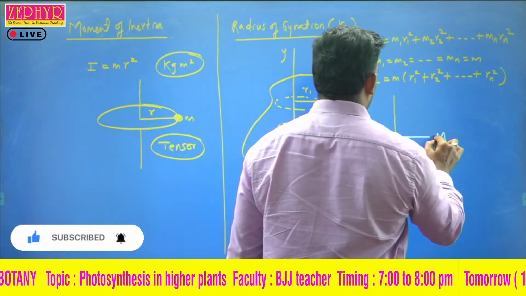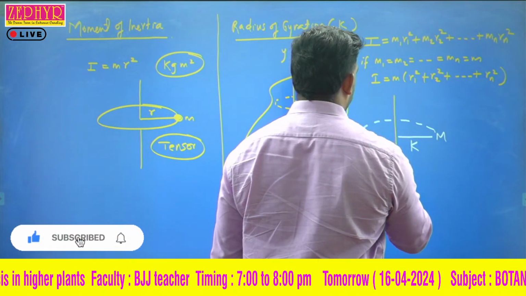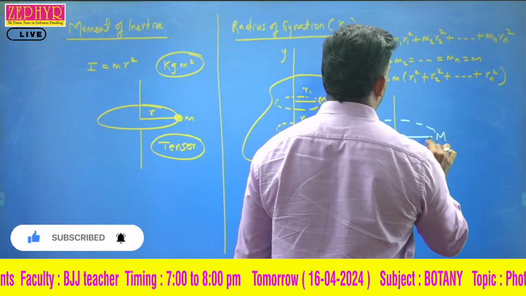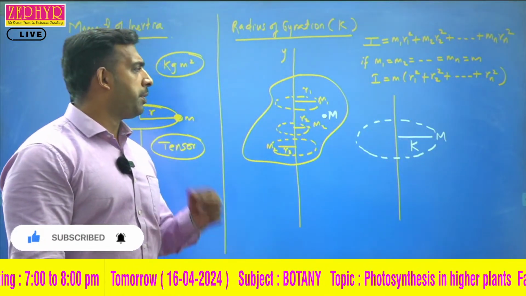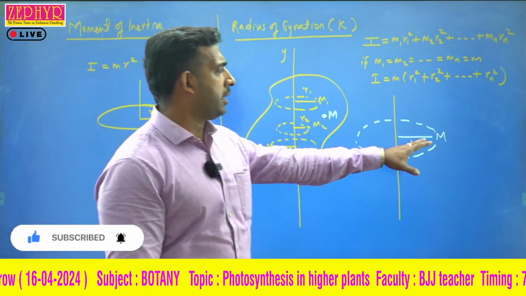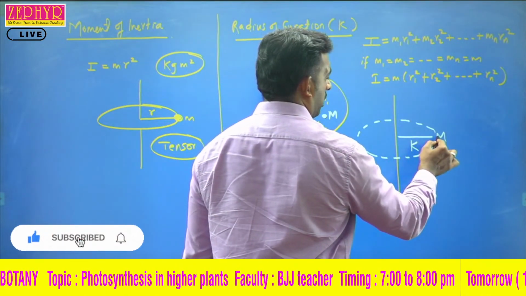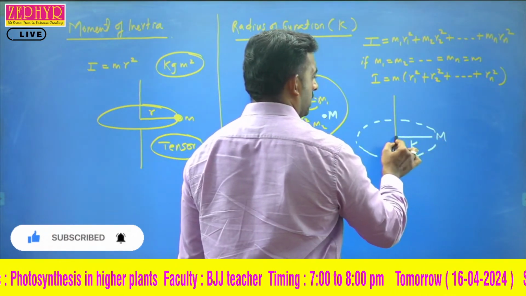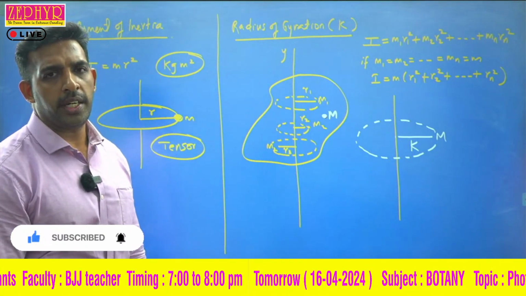Let that be k. And we find out the moment of inertia of this mass about this axis, and if we're getting the same value as before, when we calculated the moment of inertia for each mass and then summed them up, then I can say that the distance from the center of mass to the axis is known as the radius of gyration.